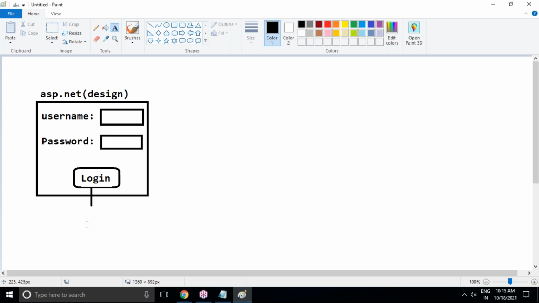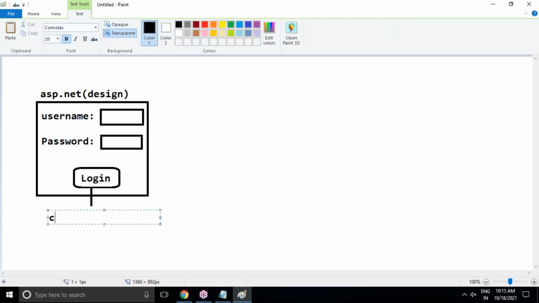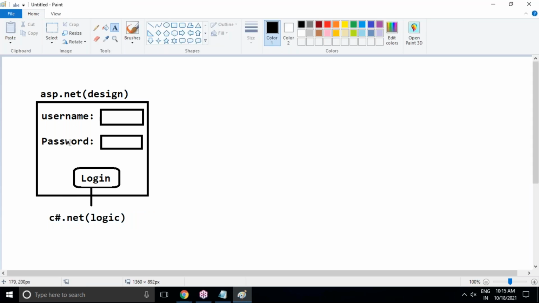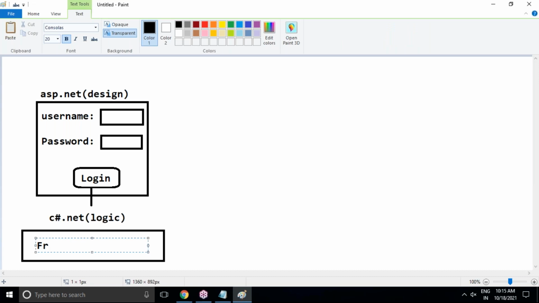ASP.NET is for design, but only design is not enough. Here in this login button, you have to write the logic part. How do you write the logic part? Using any programming language, C Sharp .NET. C Sharp .NET is for logic code purposes only. So observe here, C Sharp with ASP.NET. This combination we can call a front-end application. Front-end application means the application where the end user can interact.